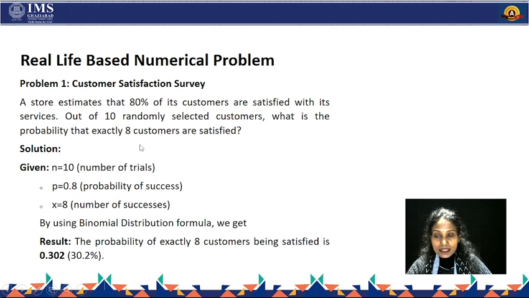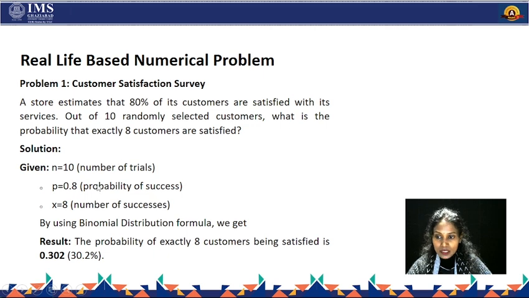Our formula is nCx p to the power x q to the power n minus x, where n is the total number of trials. Here the total number of trials is 10. x is the possible outcomes. Out of 10, we are checking for 8 customers, so x is the number of successes. p is the probability of success. Here we are checking whether customers are satisfied or not. Therefore, p is the probability of customer satisfaction, which is given as 80%.